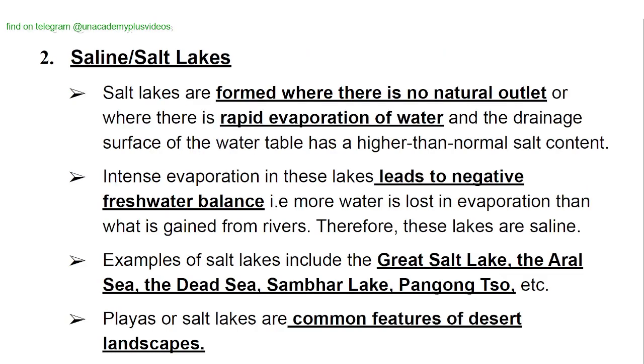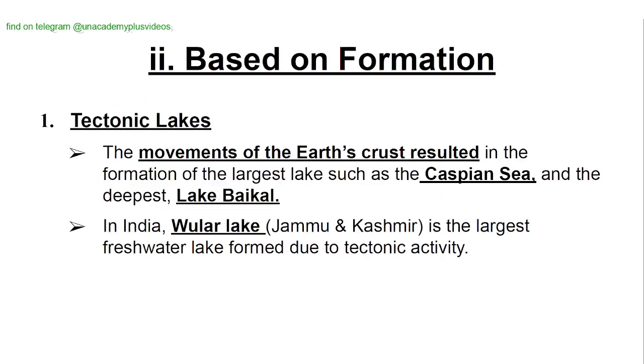Saline or salt lakes. Salt water lakes are formed where there is no natural outlet or where there is rapid evaporation of water and the draining surface of water table has a higher than normal salt content. Intense evaporation in these lakes leads to negative freshwater balance. That is, more water is lost in evaporation than what is gained from rivers. Therefore, these lakes are saline. Examples of salt lakes include the Great Salt Lake, the Aral Sea, the Dead Sea, Sambhar Lake, and Pangong Tso. Playas or salt lakes are common features of desert landscapes.